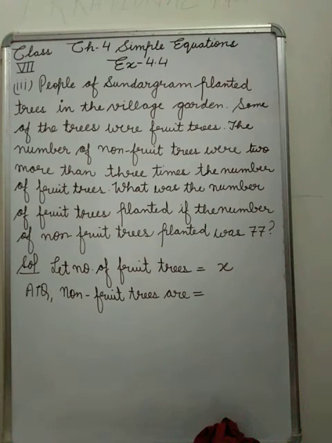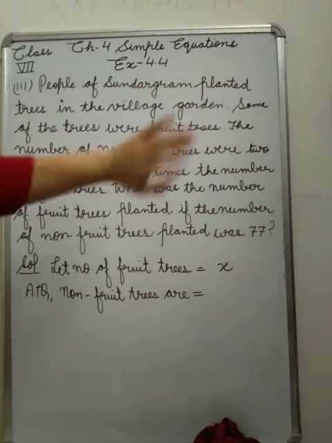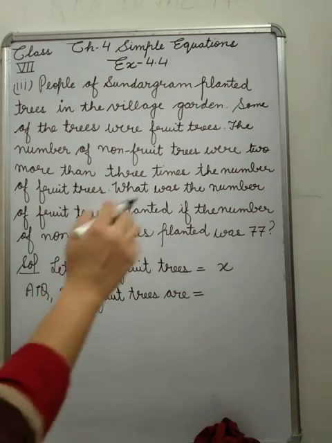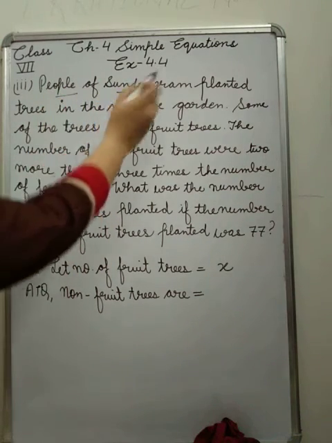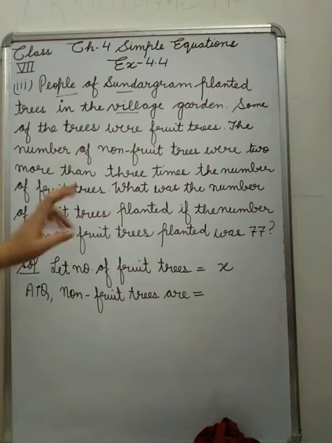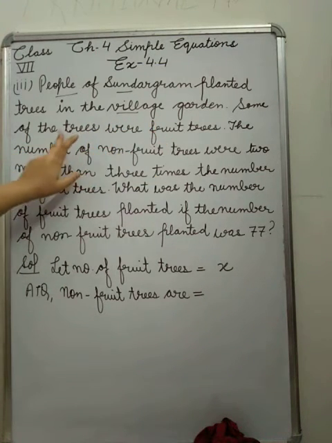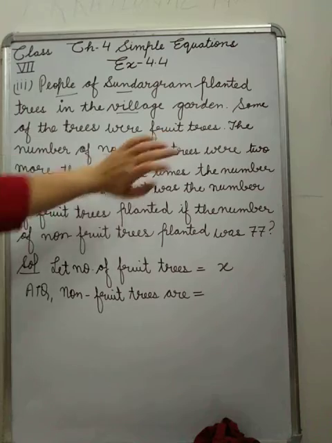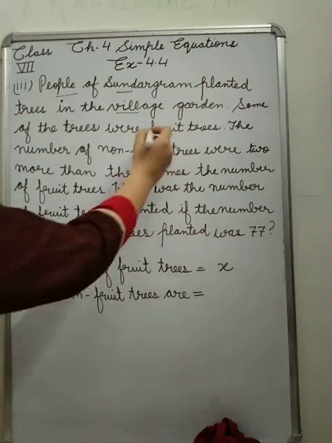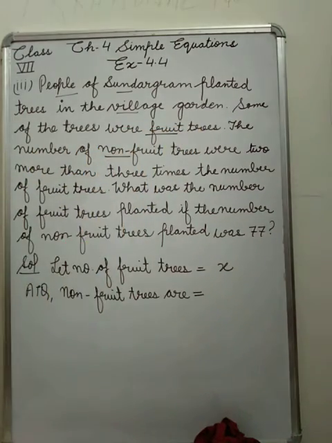See the next part, they are saying people of Sundargram planted trees in the village garden. That is the normal information given. Now two types of trees they have planted. Some of them are fruit trees and some of them are non-fruit trees.